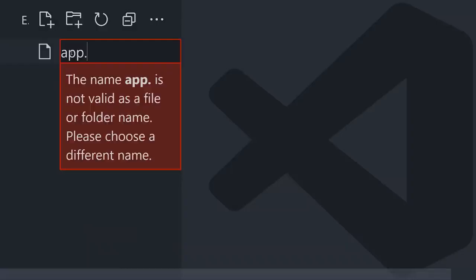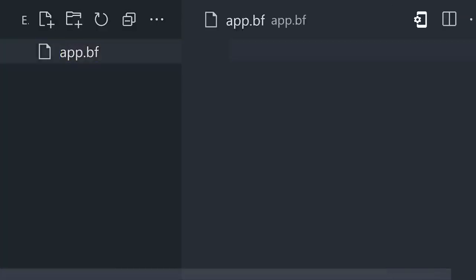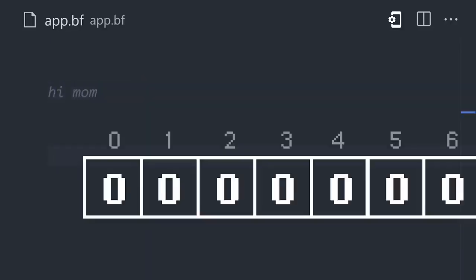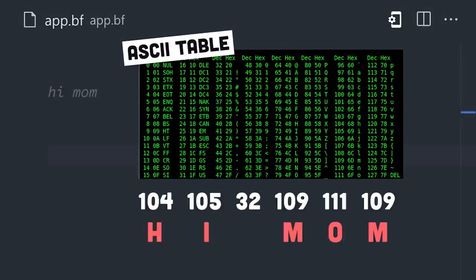To get started with Brainfuck, delete your operating system and install Amiga OS. Then create a file ending in .bf, which stands for Brainfuck. Any characters that are not the 8 I mentioned previously will be ignored as a comment. At this point, we have an array with 30,000 8-bit numbers, all set to 0. To say hi mom, we'll need to set each number to its corresponding ASCII character.